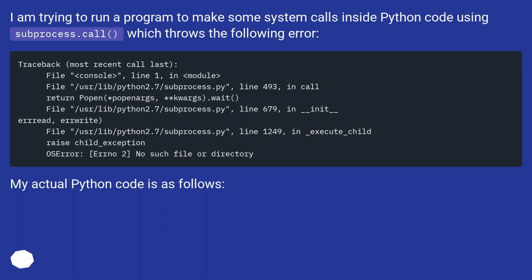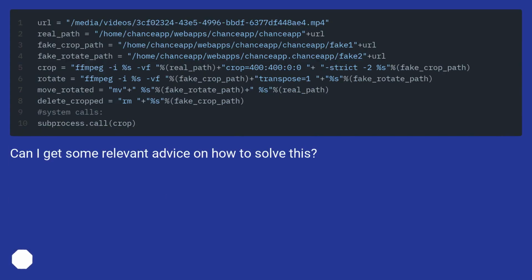My actual Python code is as follows. Can I get some relevant advice on how to solve this?